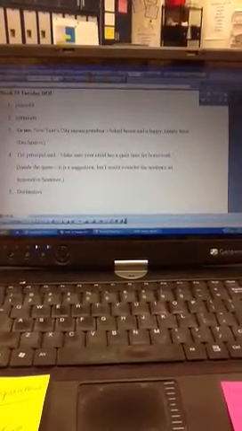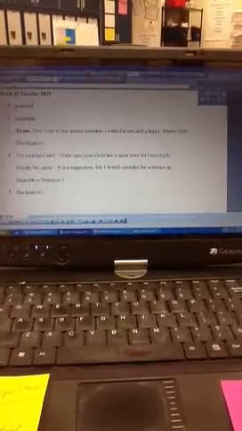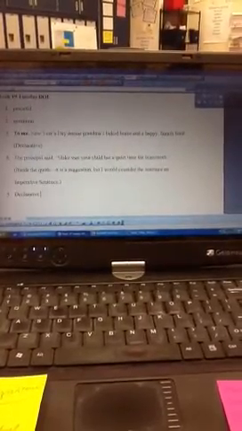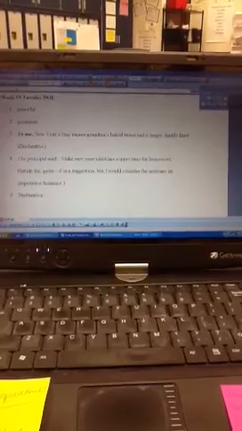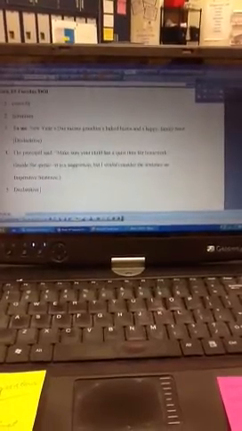So number 3 reads, to me, New Year's Day means Grandma's baked beans and a happy family feast. First of all, I notice that I need to capitalize the T in to because that is the beginning of a sentence. Also, it indicates to me that it is a dependent clause, so I need a comma after me. New Year's Day is a holiday and a specific holiday, so we're going to capitalize it. We also need an apostrophe S to show ownership of the day.